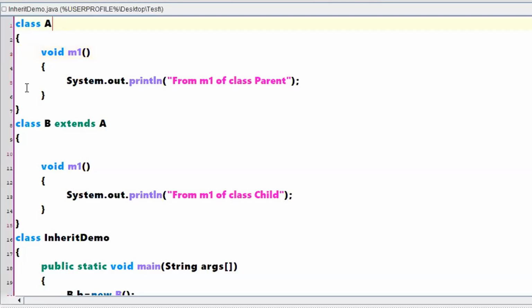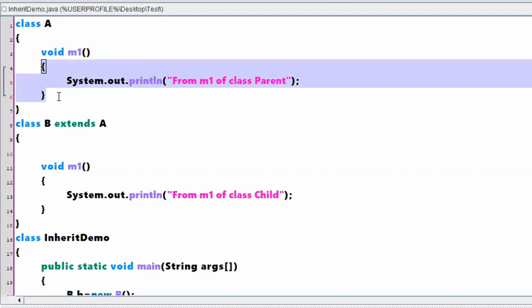In one college, internals are taken in one particular fashion.